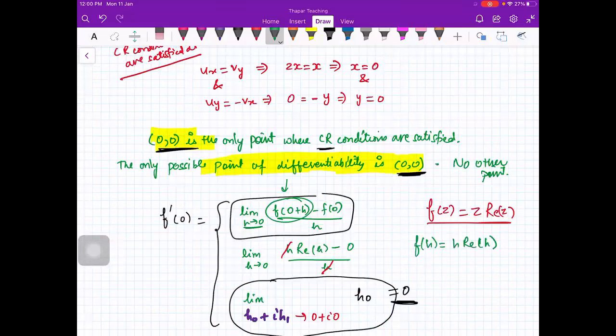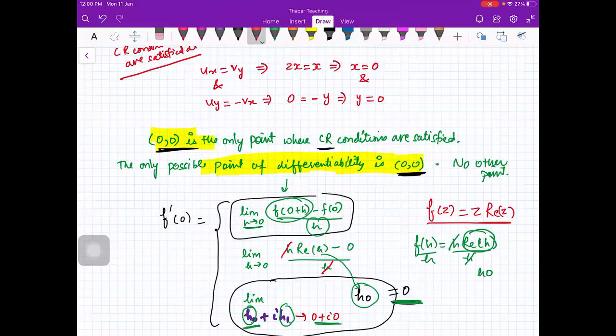If I am calling h as h0 plus iota h1, so h0 is real of h, divided by h. So h and h will cancel. Real of h means h0. So we are talking about this limit, h0 plus iota h1 going to 0 plus iota 0, of h0, which is equal to 0. Okay?